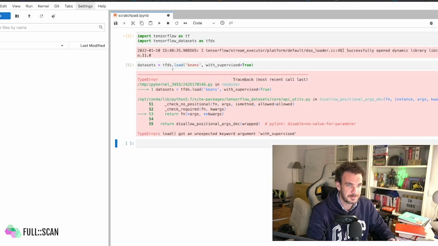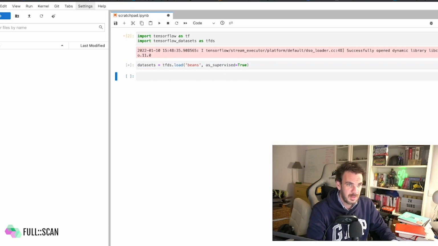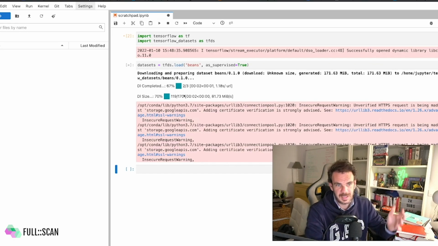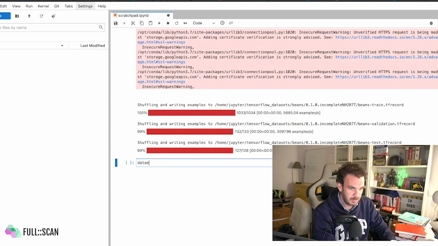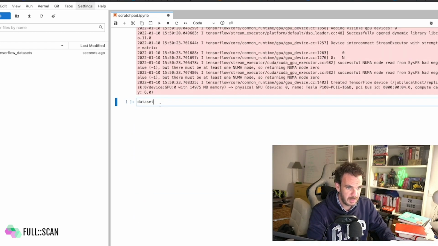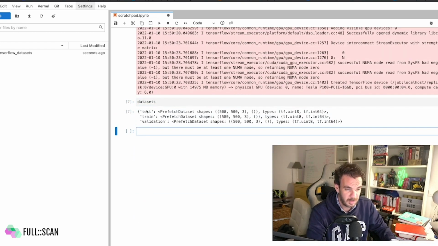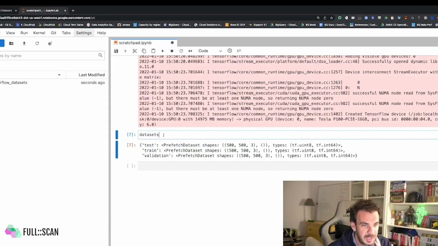Okay, let's execute that with as_supervised. Okay, data is getting downloaded now. All right, it's there already. So if we print the dataset, what do we have here? There we go. We actually got a list with 3 elements, and each of those elements is a prefetched dataset, so a TensorFlow dataset. Okay, so that's good.